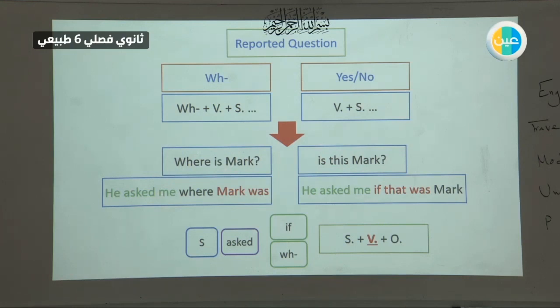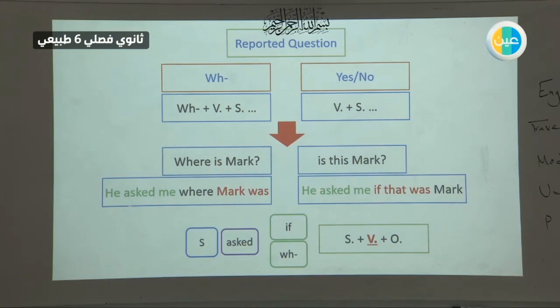He asked me, and he asked me, because this one is a question. Then here we started with where, the same WH question word that we have. Where, who, how, whatever the word is. Mark was. So we change the order, from is Mark to Mark is, and we changed the is into the past. Where Mark was.